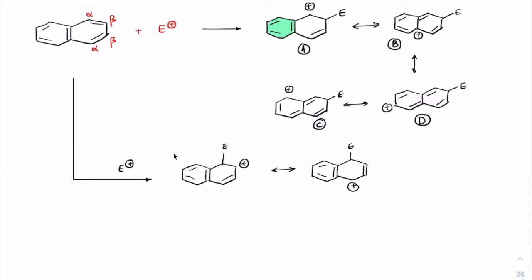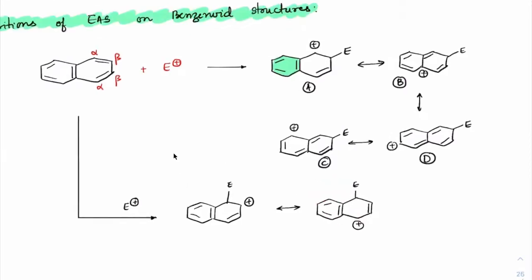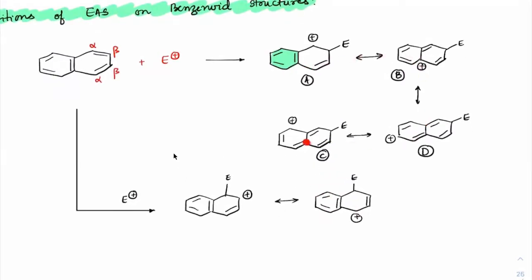Further you can keep writing all the resonating structures, but observe this. When I write all of these canonicals in the first case where the electrophile is attacked on the beta position, and the second case when I put it on the alpha position, both the structures are benzenoid forms or not? Both of them have benzene rings. Such structures you are getting only one in the first case. Here you are getting two. So which is most preferable on beta?